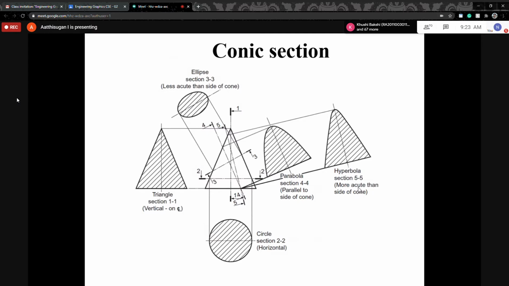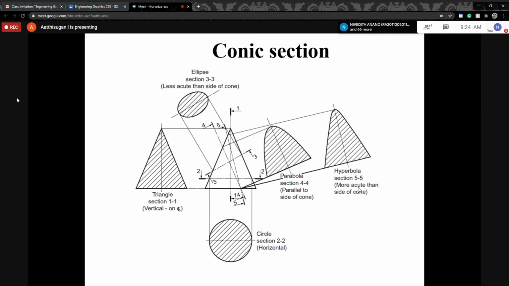Take one single cone and cut it with the cutting plane at different angles. The first shows the triangle, with the plane parallel to the axis through the center point. The second shows the circle, with the plane perpendicular to the axis. Third is the ellipse, with an angle less than 90 degrees and greater than half of the apex angle.